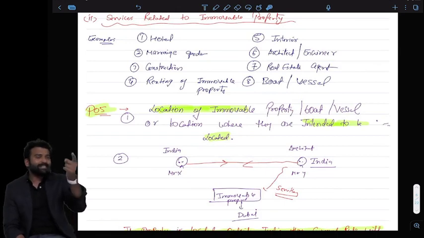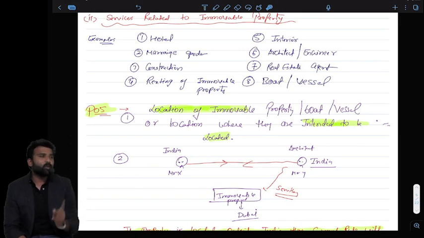So recipient and supplier both are in India. So it's not an import and export transaction.